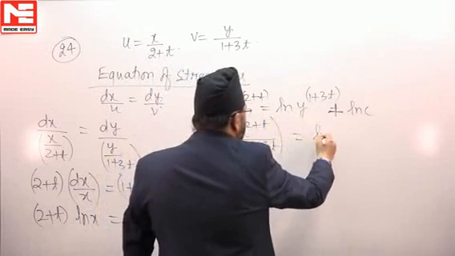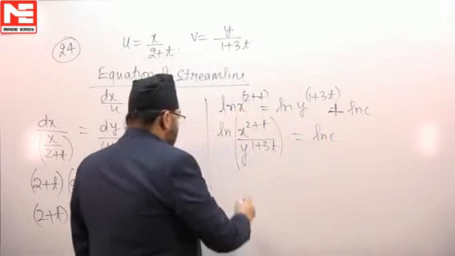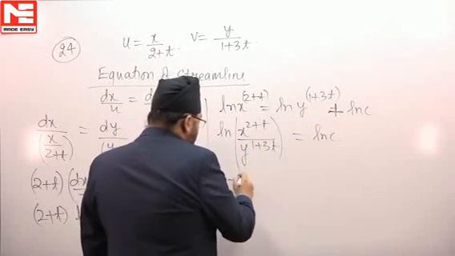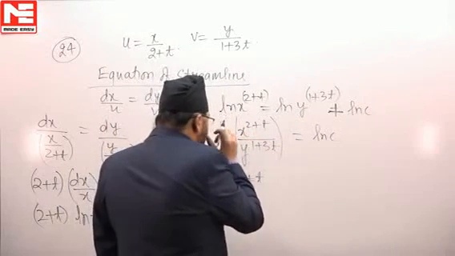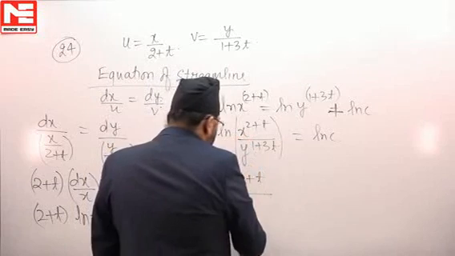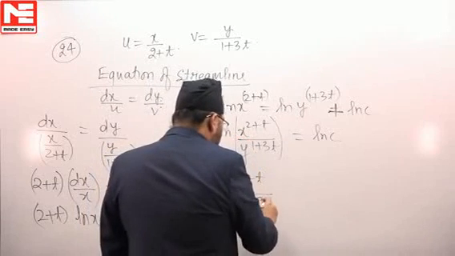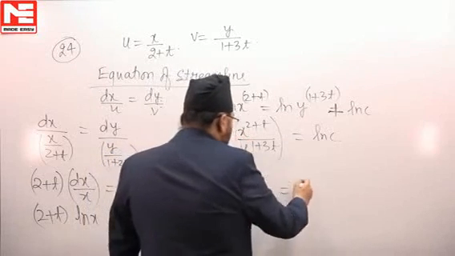So this will be equal to natural log c. Since natural log is on both sides, we can cancel it out, so y to the power 1 plus 3t is equal to a constant.